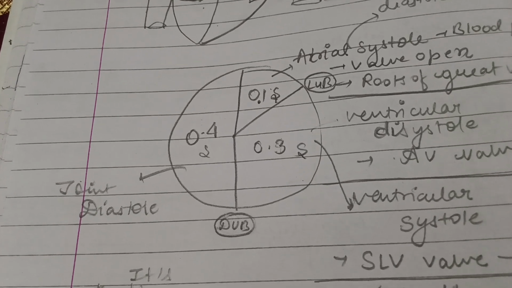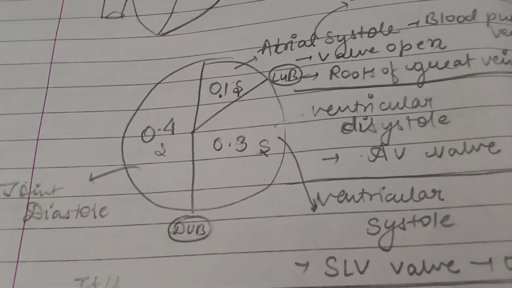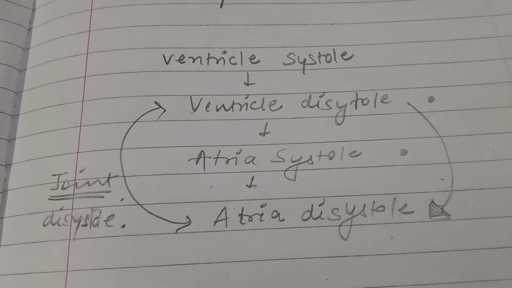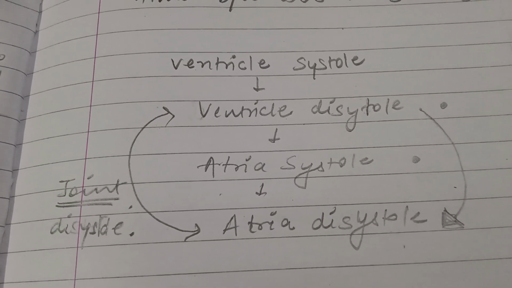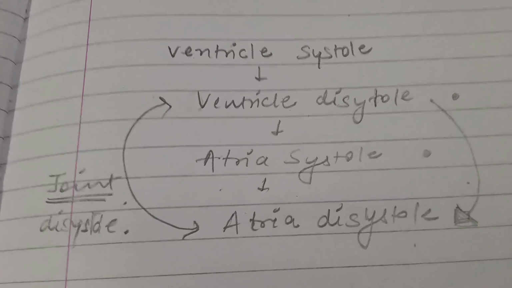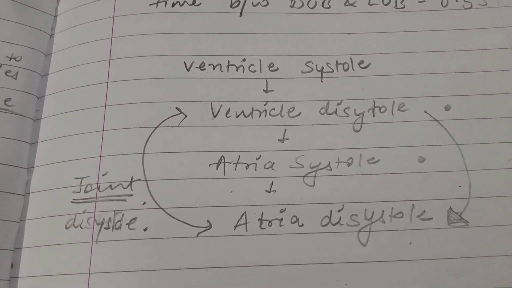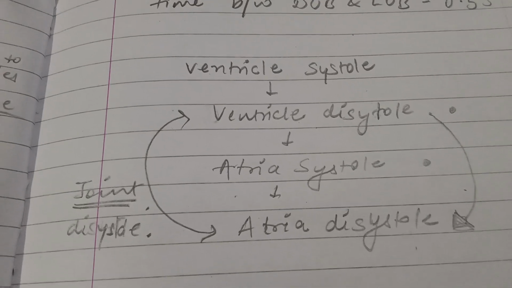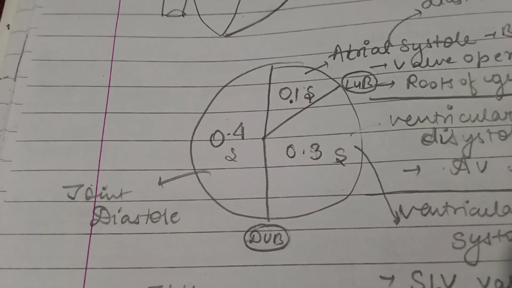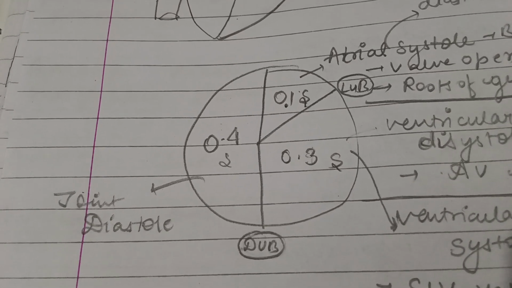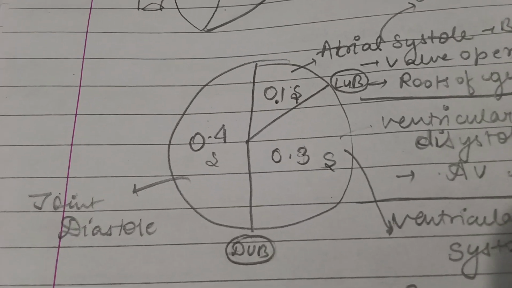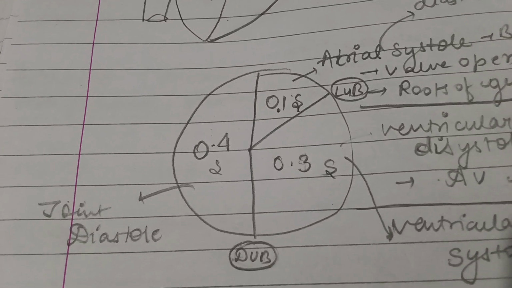Mention here one more thing: joint diastole is happening, but we are told in previous grades that ventricular systole is followed by ventricular diastole, and then atrial systole is followed by atrial diastole. But why is it not happening in the pie chart given? You know what, this pie chart is very important as it tells you about every minute detail. You just have to look at it from another point of view, which I'm going to give you now.